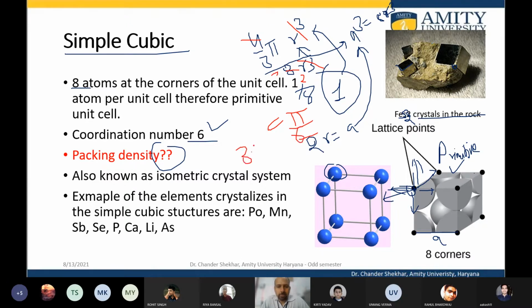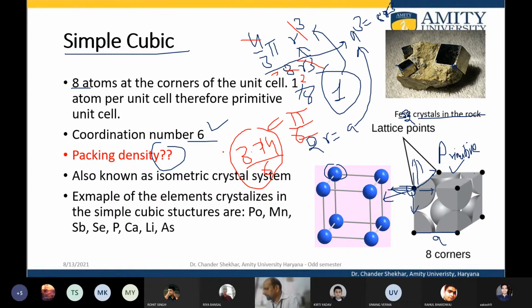So this is the value of pi, 3.14, by 6. So the packing density is slightly higher than 50%. That means most of the volume that is there in the cubic unit cell is vacant.